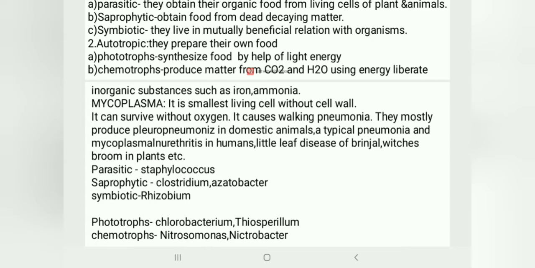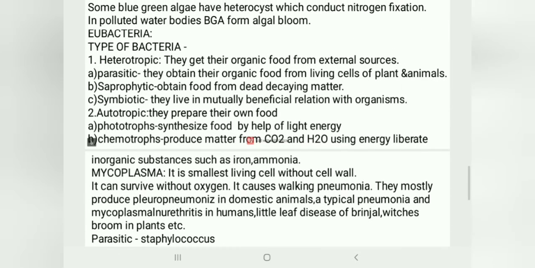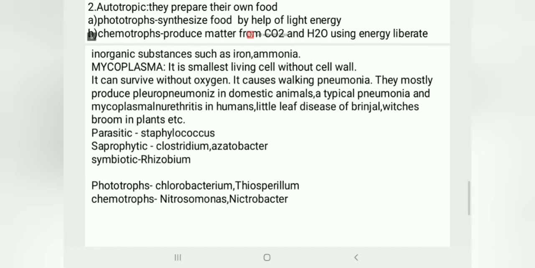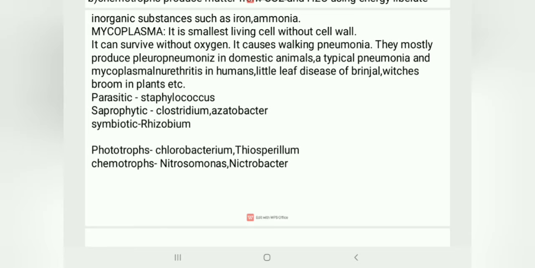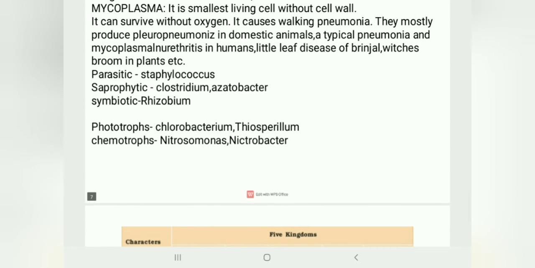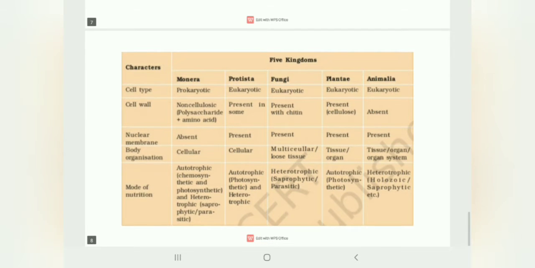So in these types of bacteria, saprophytic, symbiotic, phototrophs, chemotrophs, examples have been given. For parasitic, Staphylococcus; saprophytic, Clostridium, Azotobacter; symbiotic, Rhizobium in leguminous plants; phototrophs, Chlorobium, Thiospirillum; chemotrophs, Nitrosomonas, Nitrobacter. This chart is given in your NCERT. You have to learn the characters: cell type, cell wall, nuclear membrane, body organization, and mode of nutrition, and how it is in Monera, Protista, Fungi, Plantae, and Animalia.